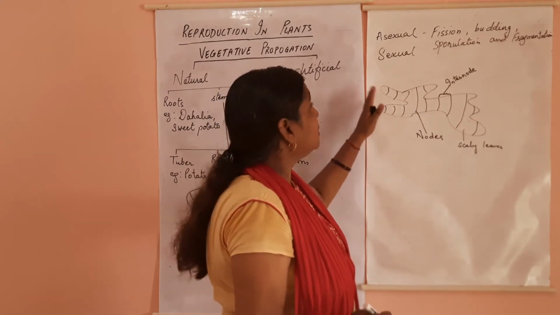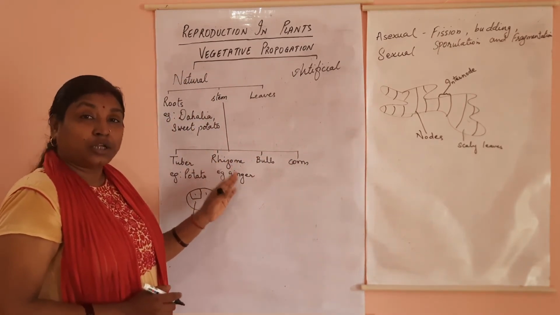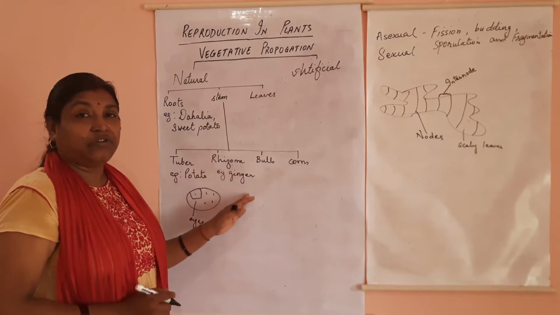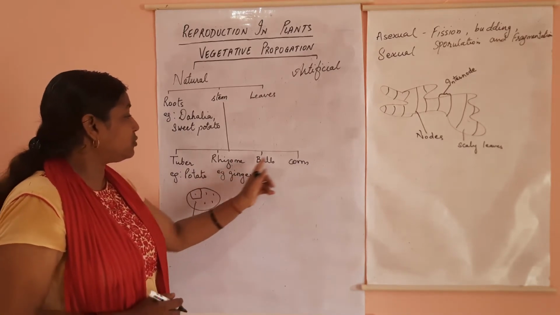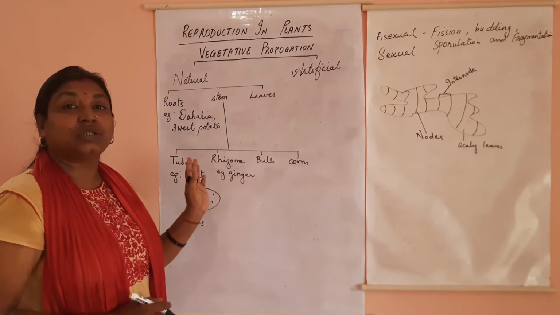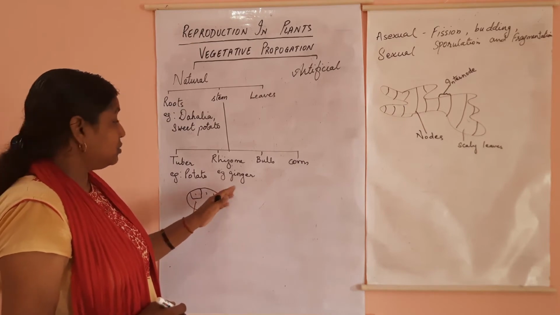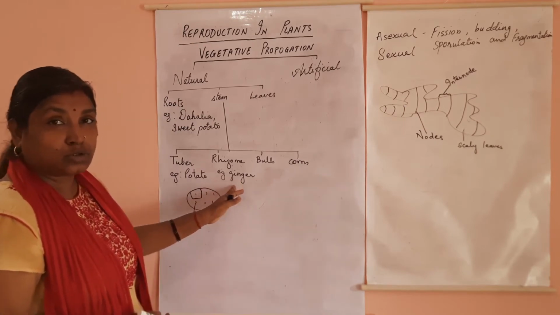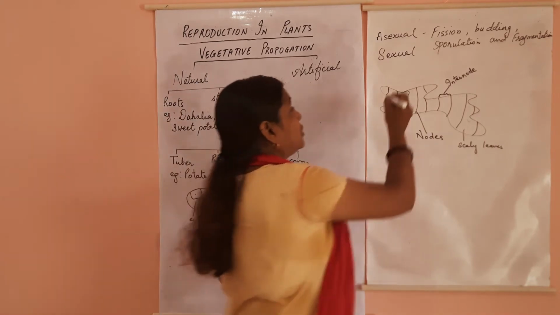So thus rhizome is an underground horizontally growing modified stem and stores food. In all these four types, you will see the stem stores food. So tuber also stores food, ginger, that is your rhizome, also stores food. Now coming to bulb. This is your ginger.